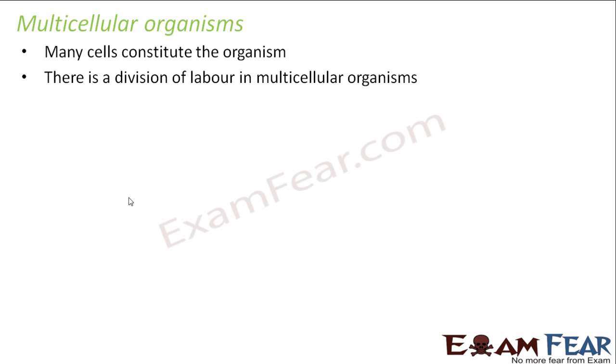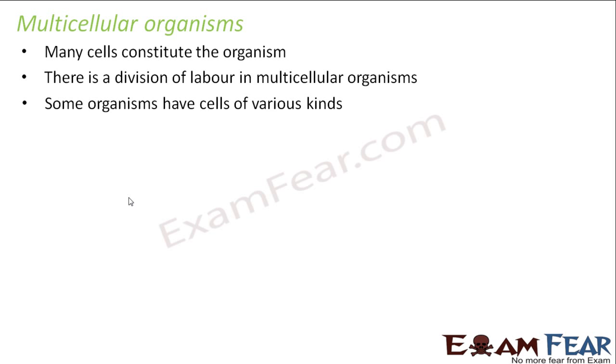In a very similar fashion, in multicellular organisms, there is a division of labor. That means some cells perform specific functions, a few other cells perform some other function, and again another group of cells performs some other function. So that is how the cells perform their functions. Now, some organisms have cells of various kinds. It is not necessary that one organism will have the same type of cells throughout its body. Sometimes one organism has many different types of cells.